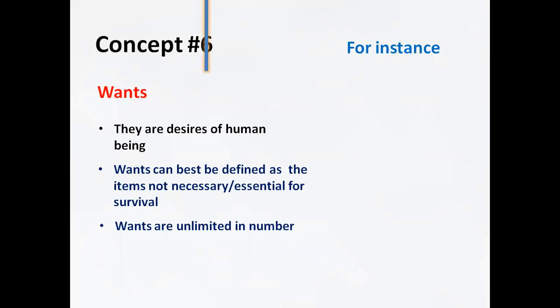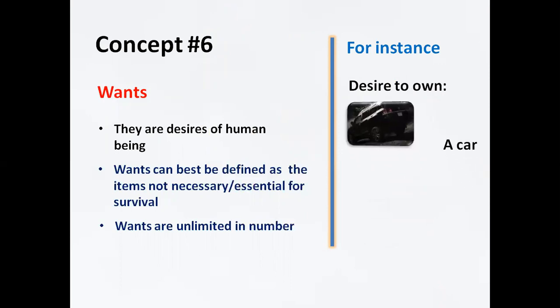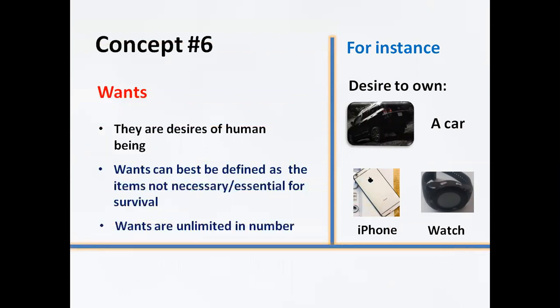For instance, if you pick a few examples, one may desire to own, let's say, an expensive car. If you don't get a car, does it mean you won't survive? No, you will still survive. Number two, a desire to own an expensive phone. But don't forget that there may be a lot of wants, like a desire to own an expensive watch and other items that may fall under the desires of human beings.